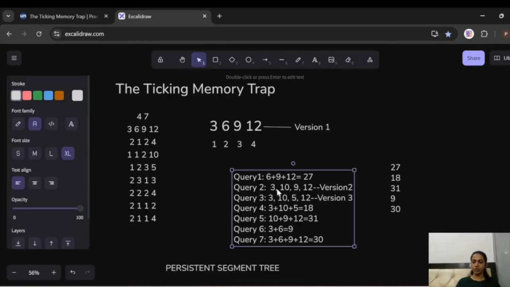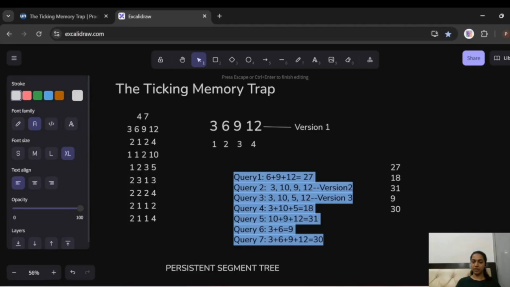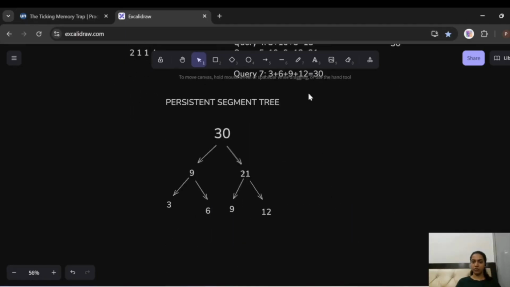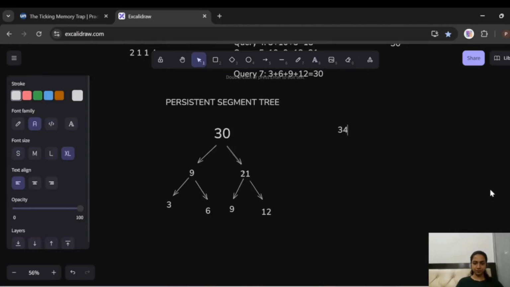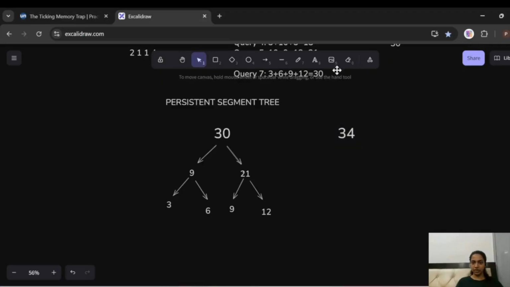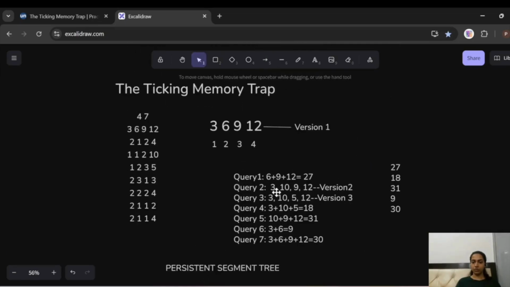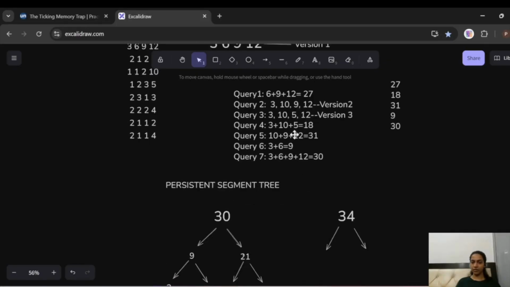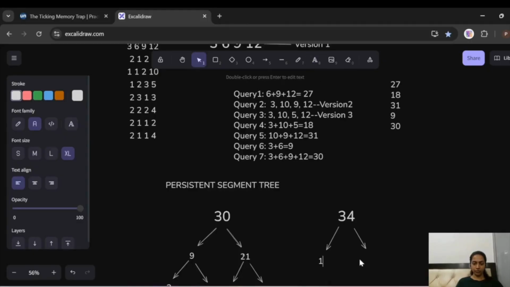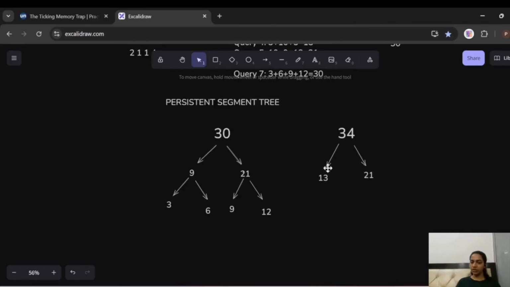Now what is the sum of version 2? It's 3 plus 10 plus 9 plus 12. So we changed 6 to 10, right? We added 4, so the sum has now become 34, right? Now it is indeed made of two values, just like the older one. Those two values are 3 and 10, making 13 on one side, and 9 and 12, making 21 on the other side. You will be able to see that only this part is updated. This part still remains the same.